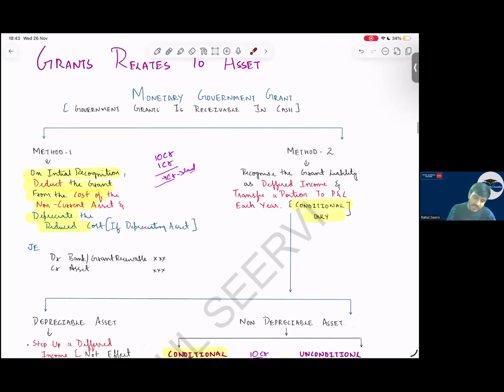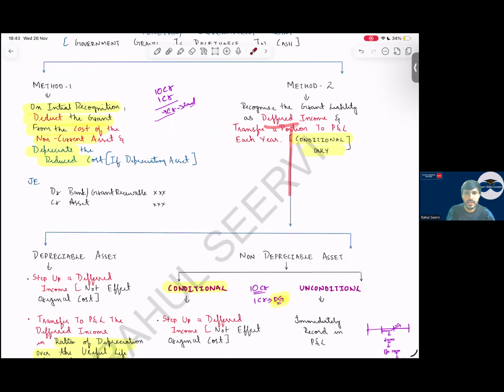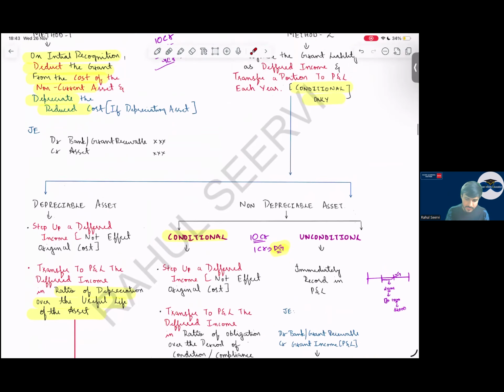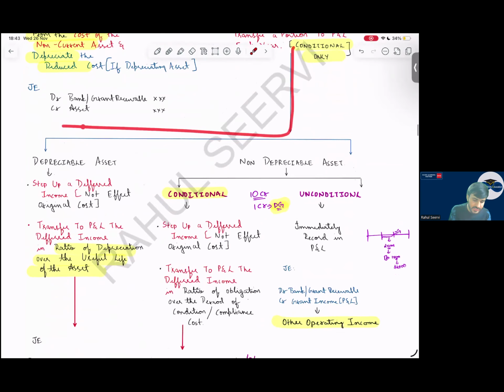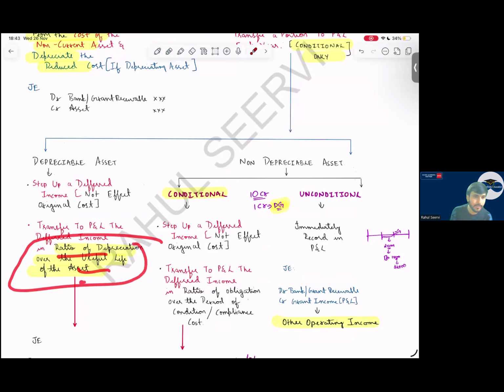Yes, sir. The method number 2 is what, sir? The method number 2 is deferred income. So instead of recording the full amount into P&L today, we recognize this liability and slowly take it into P&L over the period. In that case, it is conditional, based on a condition. So whenever it is a depreciating asset, we will take this into P&L based on the depreciation ratio, that is, the useful life of the asset.